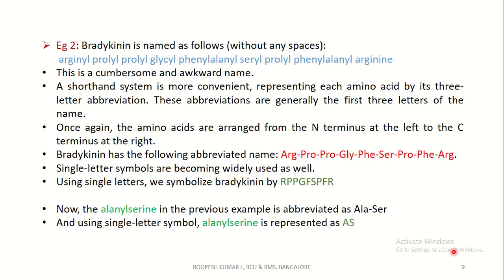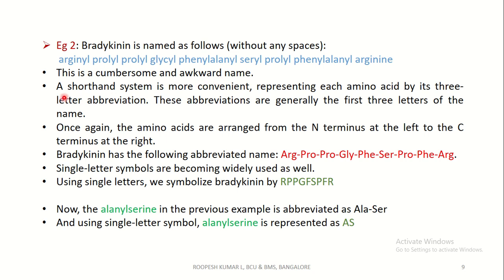Coming to example 2, bradykinin is named as follows. See, arginine, proline, as I said, there are 9 amino acids. These are the 9 amino acids which make bradykinin. Arginyl, prolyl, prolyl, glycyl, phenylalanyl, seryl, prolyl, phenylalanyl, arginine. This is a cumbersome and awkward name which is difficult to remember and difficult to write also.